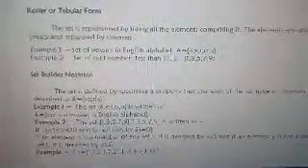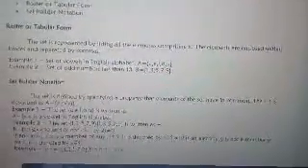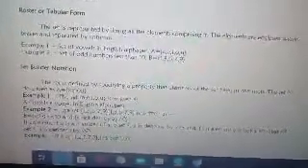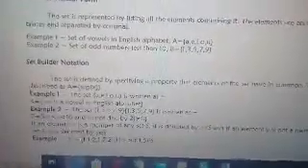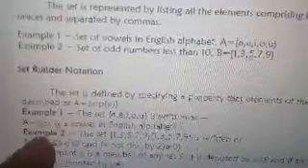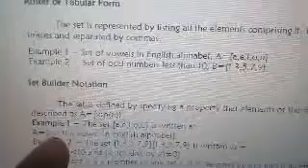The set is defined by specifying a property that elements of the set have in common. The set is described as A is equal to the set of X such that P of X. Example para mas masabtan gid nato. The set A, E, I, O, U is written as A is equal to the set of X such that X is a vowel in the English alphabet.